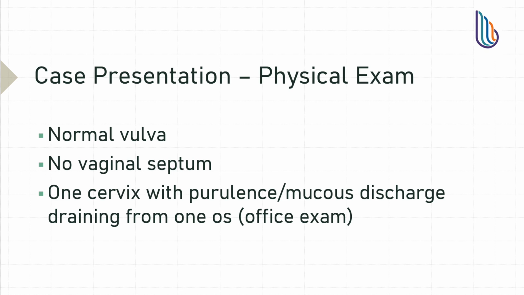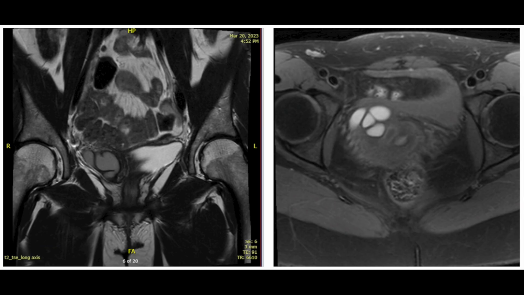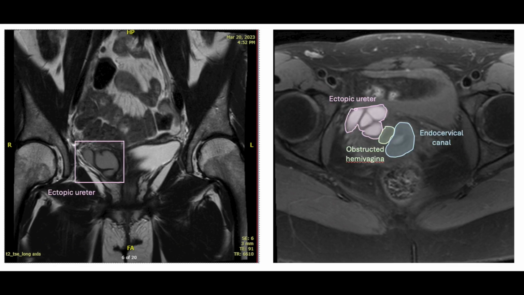right endocervical canal. The post-reconstructive surgery MRI showed interval resection of the muscular uterine midline division and findings suggestive of an OHVIRA syndrome, including an obstructed right hemivagina, an absent right kidney, and a persistent ectopic right ureter remnant. Proteinaceous and hemorrhagic contents filled the right ureteric remnant, possibly explaining the purulent discharge.